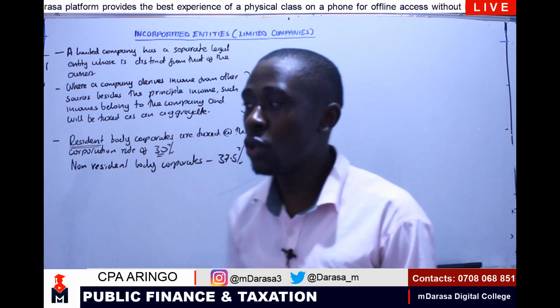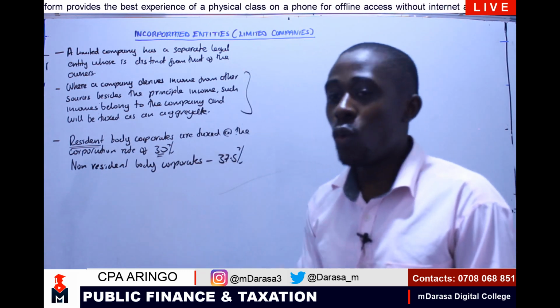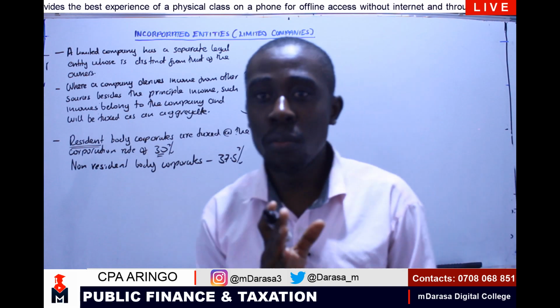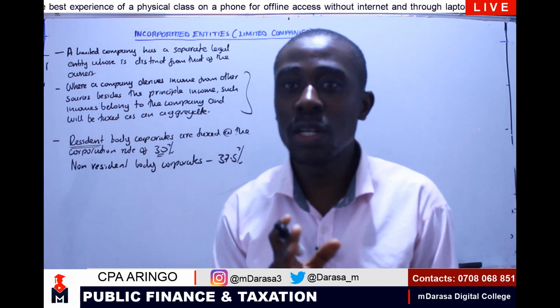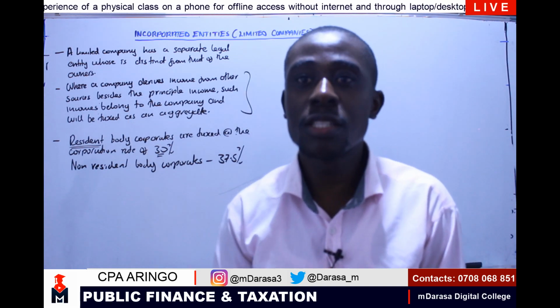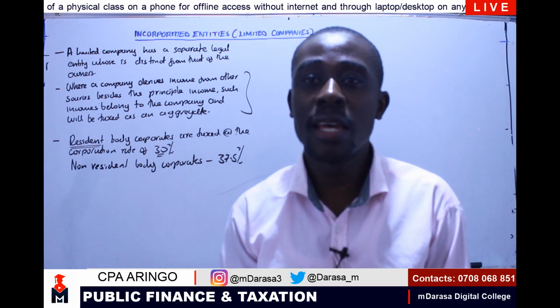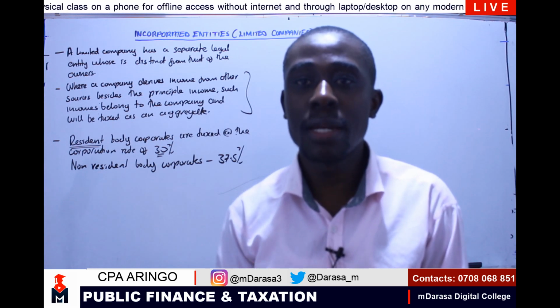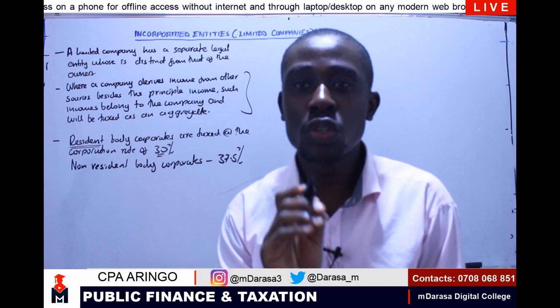For the purpose of your examinations, you are going to be tested with the one for 2019. So, for the purpose of your examinations, you'll be using 30%. While you will be preparing your books, probably if your financial year is ending within this year after the rate was amended, you are going to use 25%.